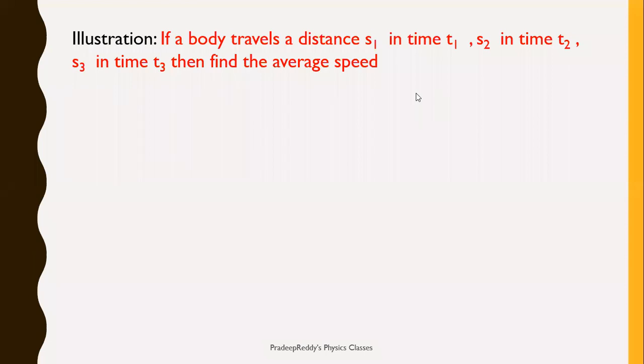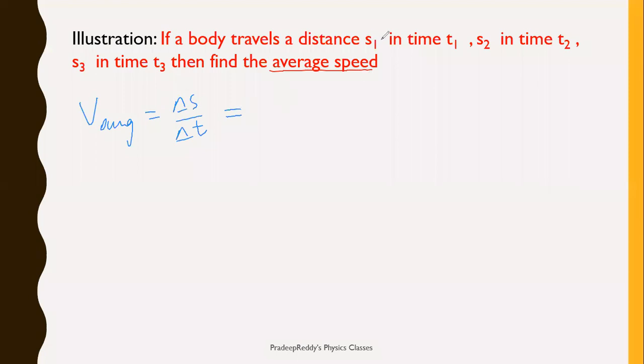In this simple example, we need to find out average speed. In order to find out average speed, we have the basic relation V average is equal to delta S divided by delta T. Delta S is total distance traveled.